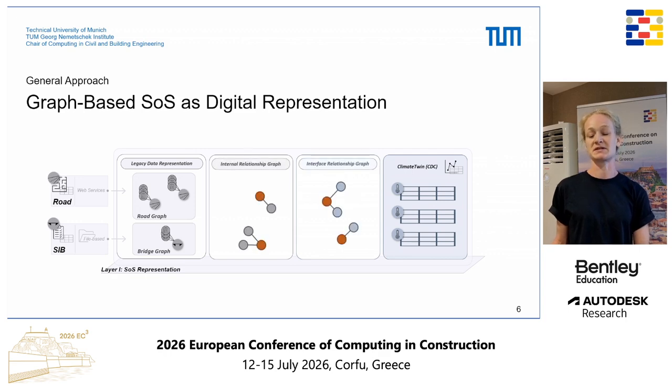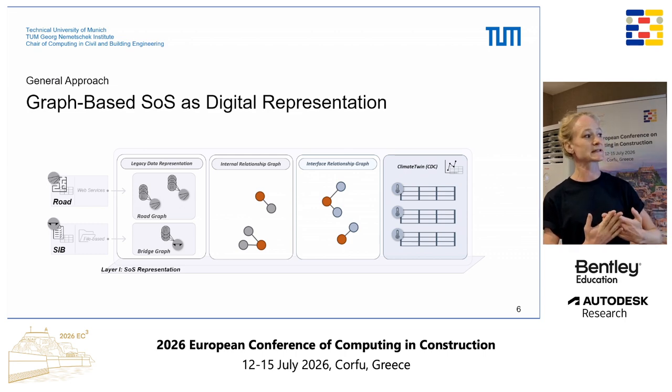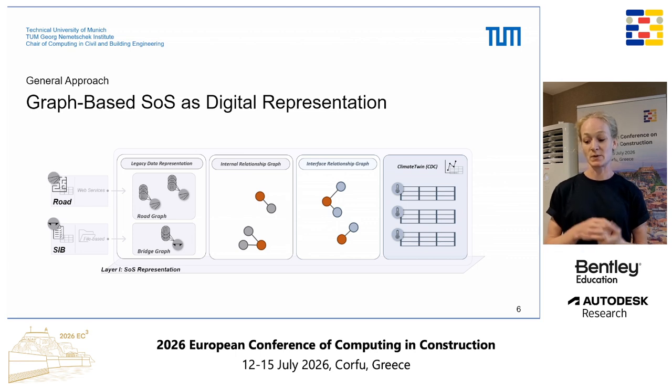And then, of course, we're interested in the relationships. In this paper, mostly spatial relationships. So we have the internal relationships, spatial relationships between the assets. And then, of course, we also want to integrate the weather data or the climate data that we have. So we also have the relationships to external data sources or to external entities. And then, at the end, we still want to evaluate these relationships cross-system-wise.